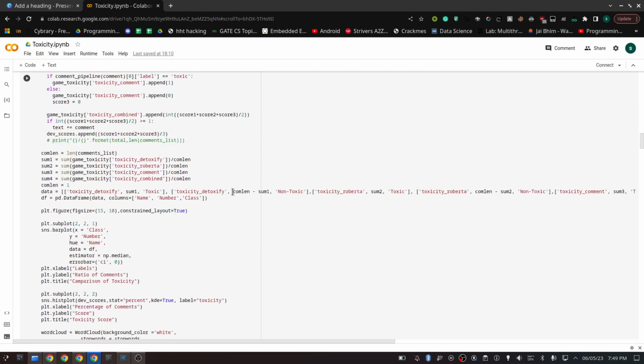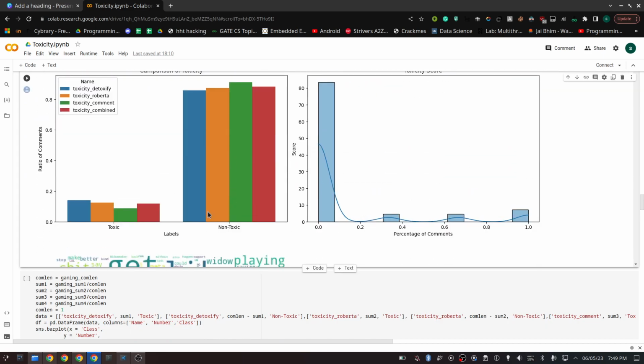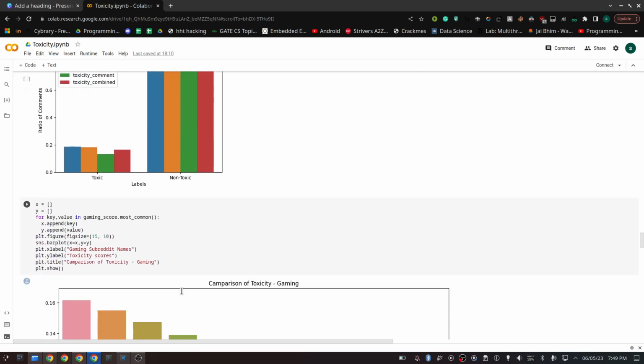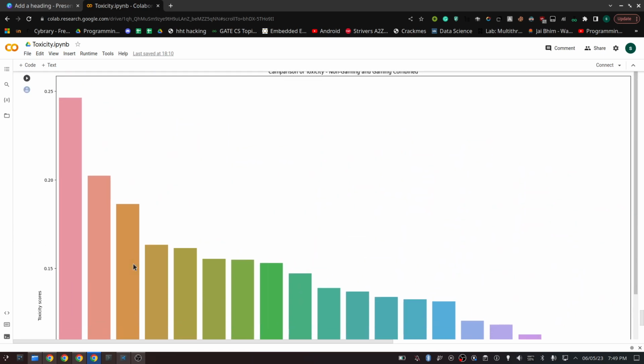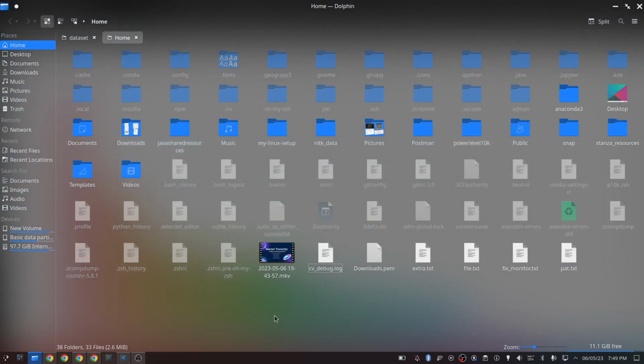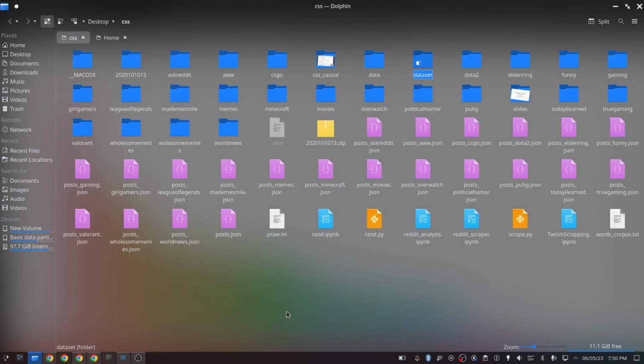These are some of the notebooks that we used. This is the notebook where we did the EDA and subreddit-wise analysis. As you can see, this is the final graph again: the non-gaming subreddits are far more toxic. Then this is the data that we scraped using the Reddit API initially, and as you can see, this is not much, just 50,000 to 60,000 comments for every subreddit. So we felt that this might not be enough, so we decided to get all the data. And yeah, that's pretty much it. Thank you.